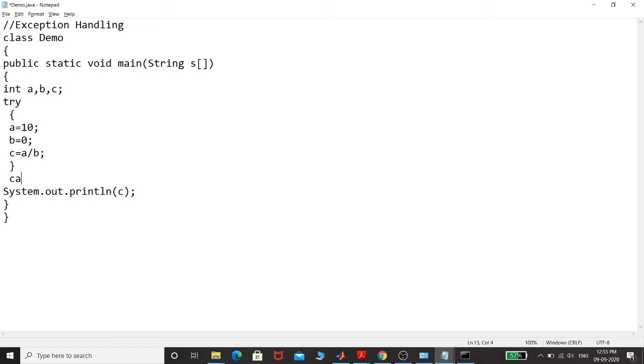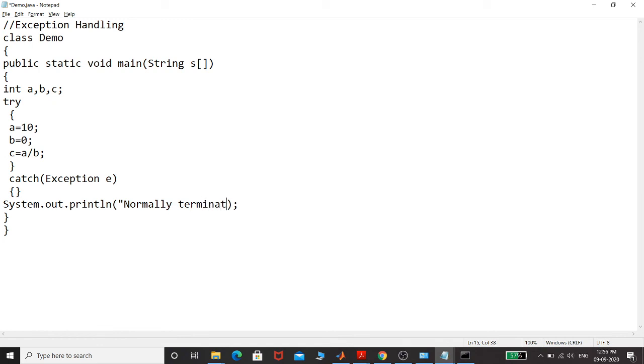Try must always be followed by a catch block, and the catch block usually takes one argument of type Exception. What will happen if I am throwing an object? We should have a container to catch it. So this Exception object is the container to catch an object which has been thrown from here. Now I can give any handler mechanism over here, or I can just give a blank statement. I will place a message over here, normally terminated.